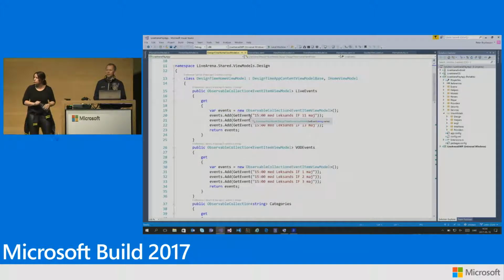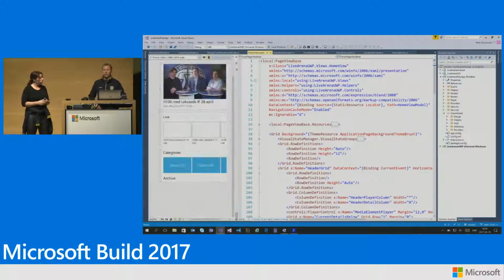And this really gives us 3 advantages. The first advantage is that Tess can actually do the design with design time data, and we're going to show that soon. The other thing that we get is that we can actually work in parallel. So I can go ahead and code the backend stuff, and Tess can go ahead with the design. And the third advantage is that you can really try out long strings and really test out the interface with the customer. Yeah, so even in runtime, we can use design time data, as we'll see in a bit.